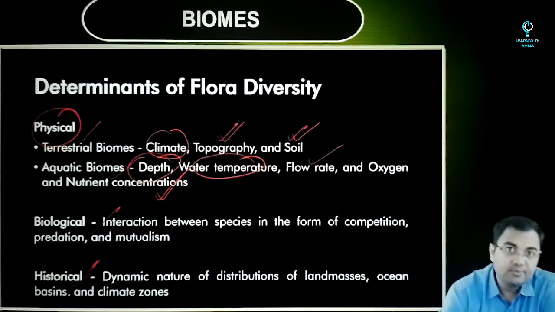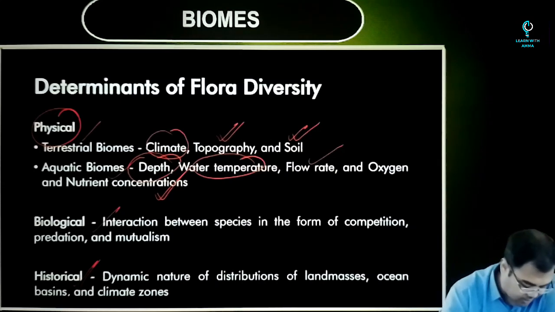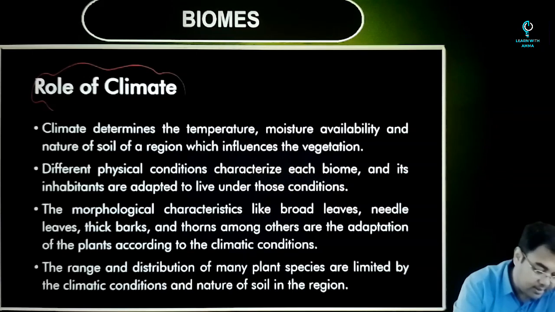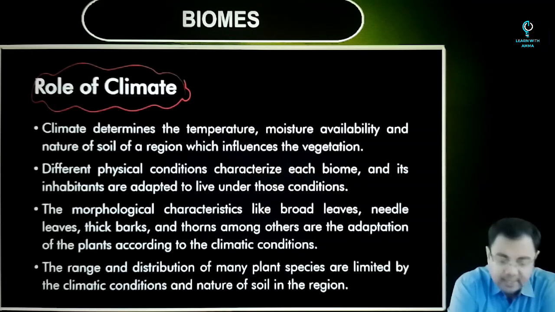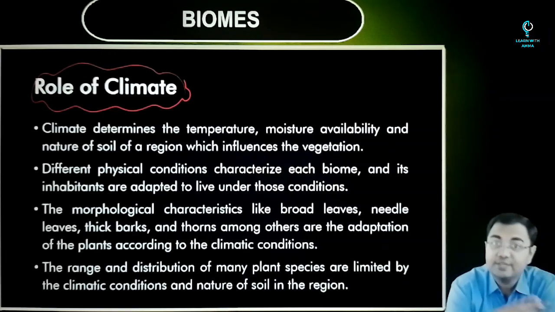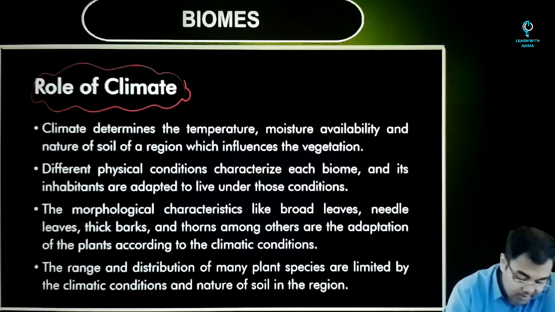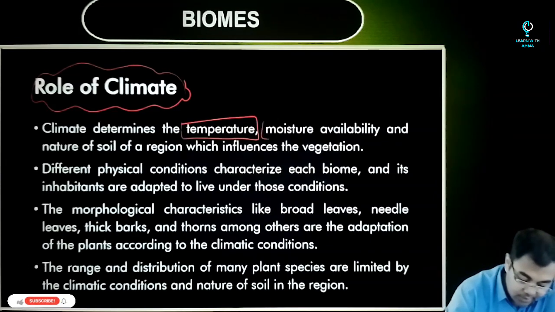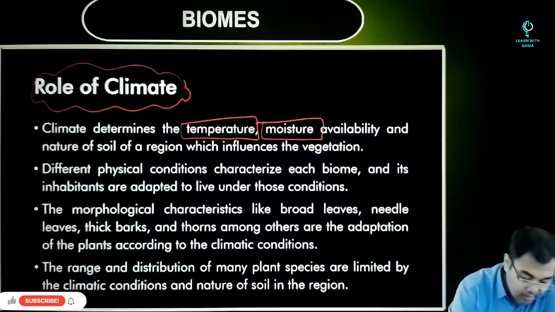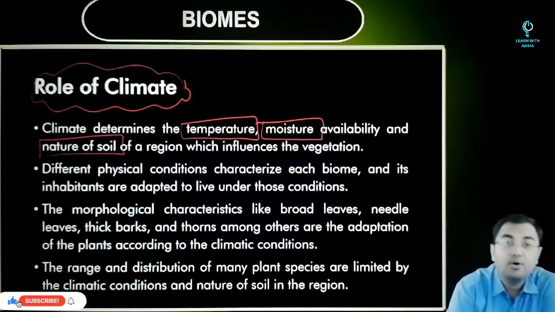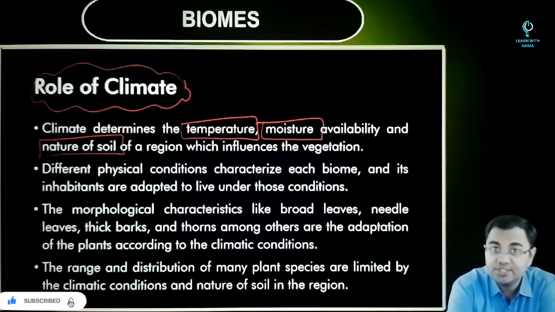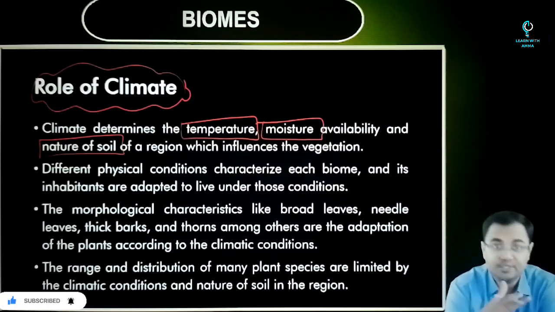So the physical factors, the biological factors, and the historic factors all come into account, but the most important part is played by climate, and the role of climate becomes of utmost importance when you talk about the kinds of biomes that we see. For example, whether you talk about temperature, humidity or moisture availability, or the nature of soil, all these are factors that are primarily due to climatic conditions or the variations in the climatic conditions that we see.